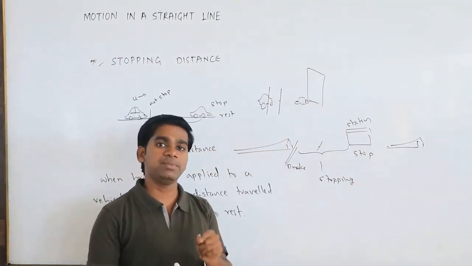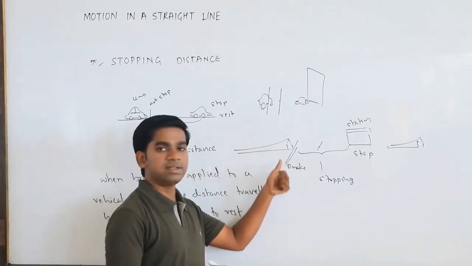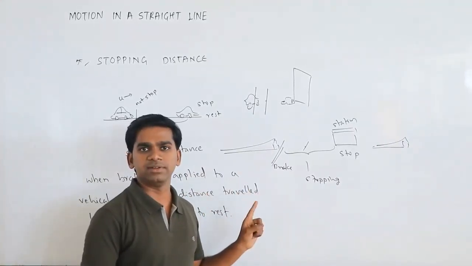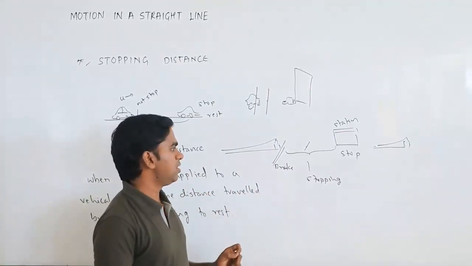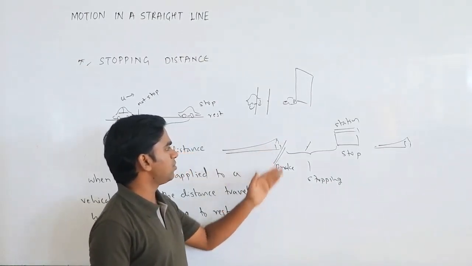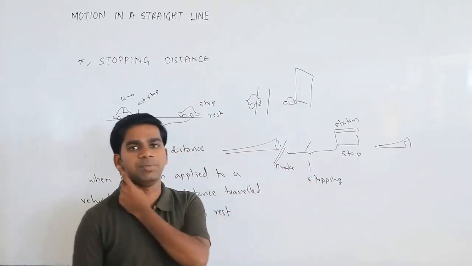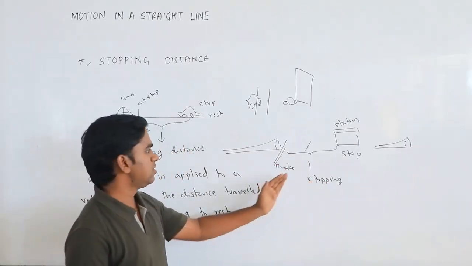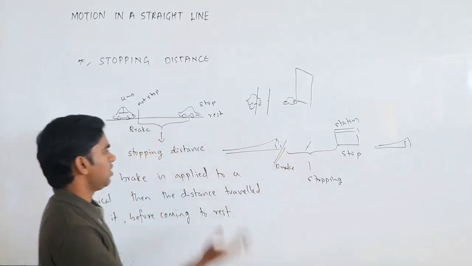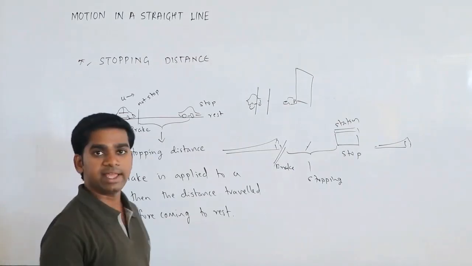That should not happen means what? The person who is in the train should know the stopping distance of that train. That is why it is very important. The people who are piloting the train should know the stopping distance. This is the key factor in trains mainly, so you must observe that one. So how can we calculate that?